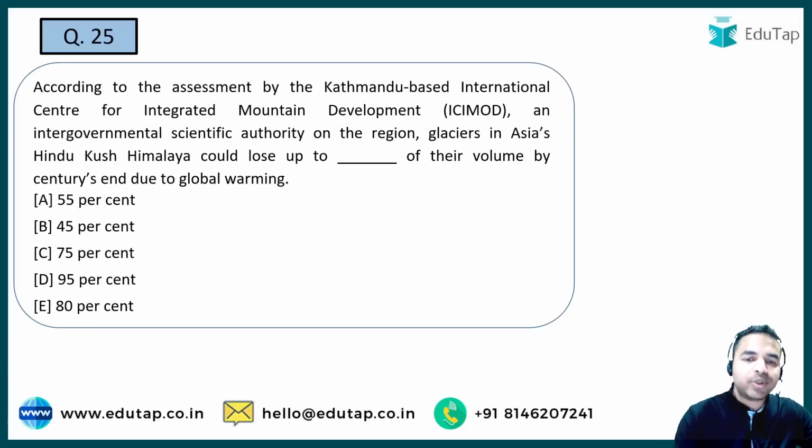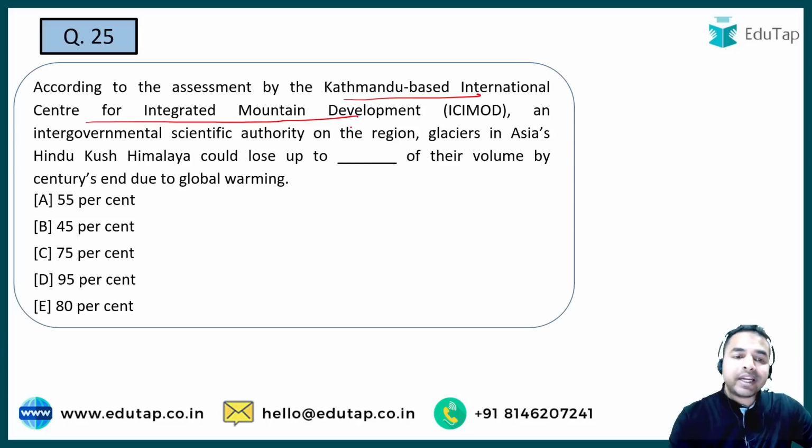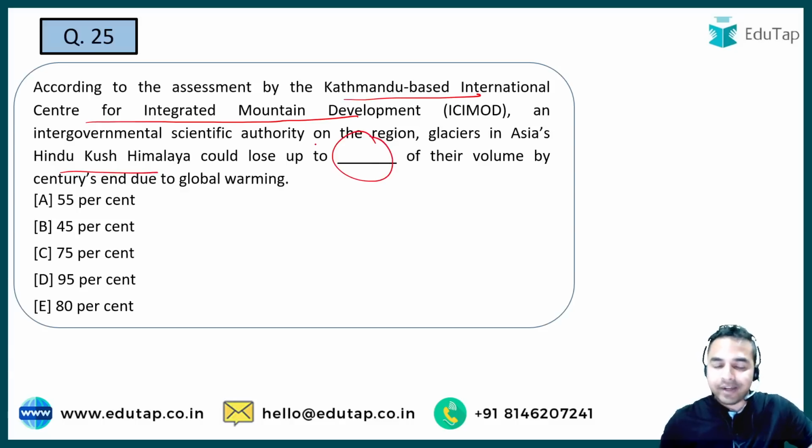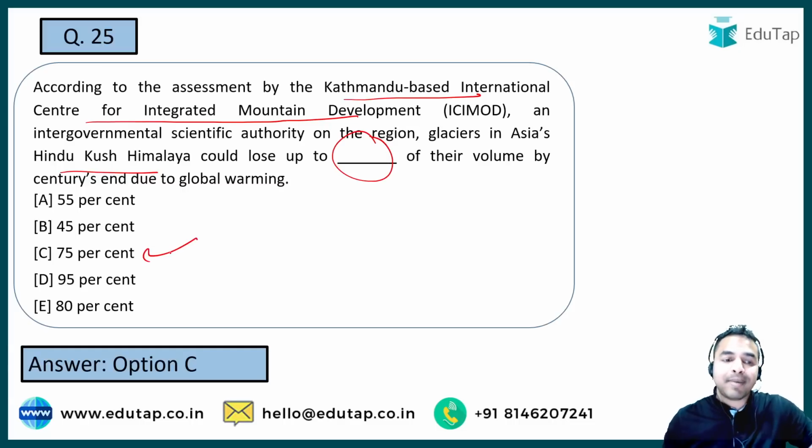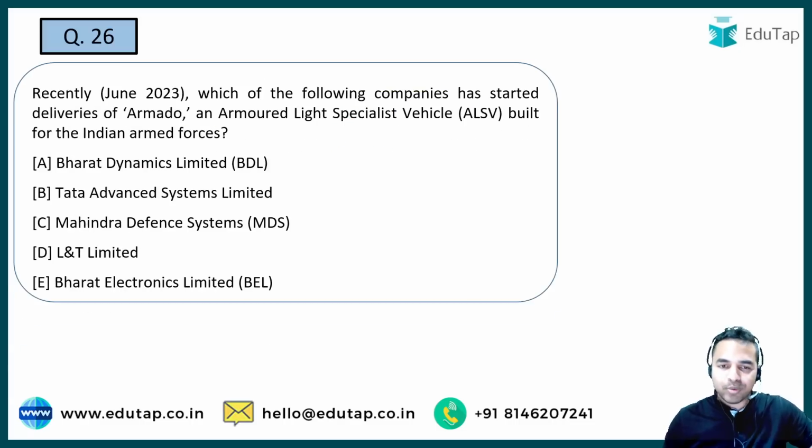Next question guys. According to the assessment of the Kathmandu-based International Centre for Integrated Mountain Development, an intergovernmental scientific authority of the region, glaciers in Asia's Hindu Kush Himalaya could lose up to some percent of their volume by centuries end. Basically the talk here is about global warming, and this centre has said that the glaciers in Asia's Hindu Kush Himalaya are going to lose some volume of water. So what exactly is that volume? That is what you have to identify here guys. What is the right answer? It is 75% of their volume that they will be losing by the end of this particular century due to global warming. Next question guys.